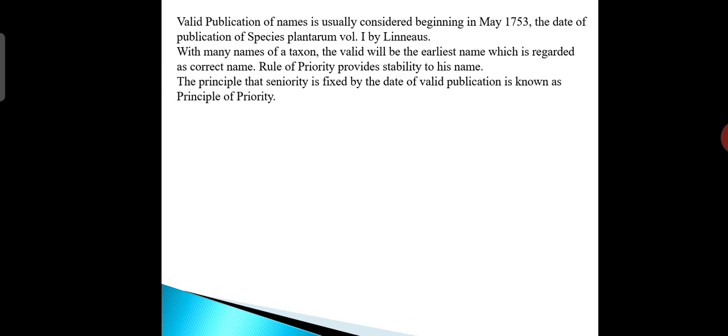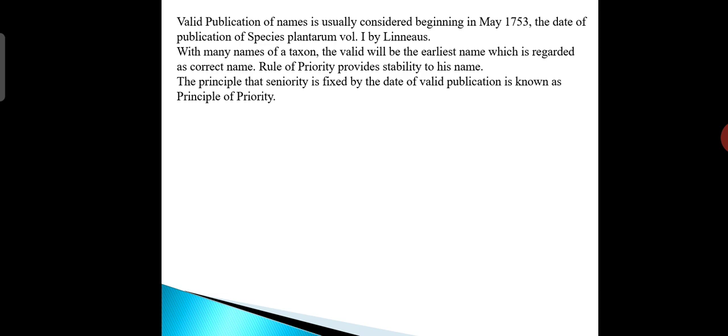A valid publication of names is usually considered as beginning on 1 May 1753, the date of publication of Species Plantarum Volume 1 by Linnaeus. With many names for a taxon, the valid one will be the earliest name, which is regarded as the correct name. The rule of priority provides stability to names, right?